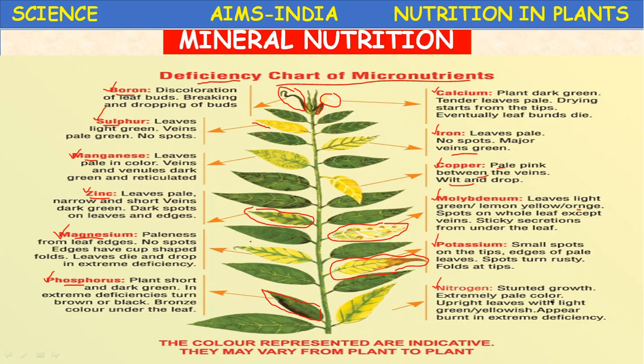Nitrogen deficiency: stunted growth, extremely pale color here, and upright leaves with light green or yellowish color, appearing burnt in extreme deficiency. Okay, these are some important eight mineral nutrients and their deficiency symptoms.